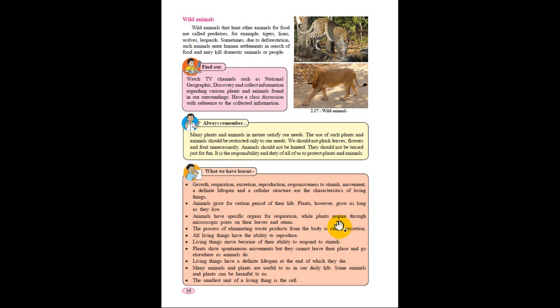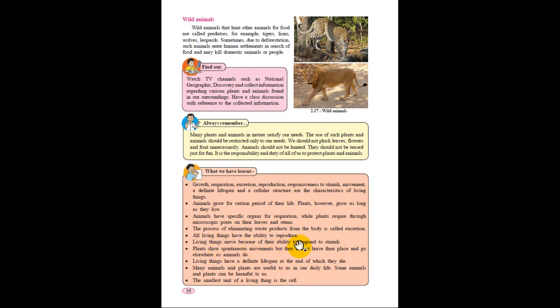The process of eliminating waste products from the body is called excretion. So, what is excretion? Excretion is the process of taking out the waste from the body. All living things have an ability to reproduce. All living things have the ability to excrete and reproduce. So this is a very important characteristic of living things.